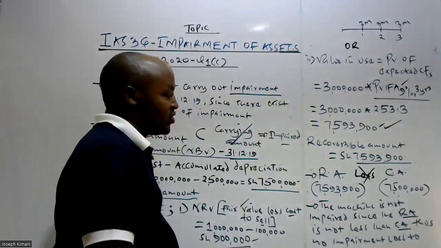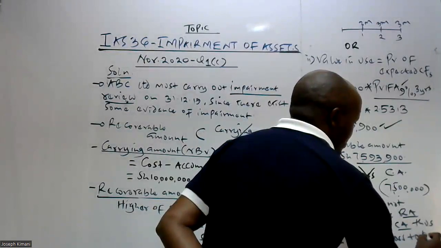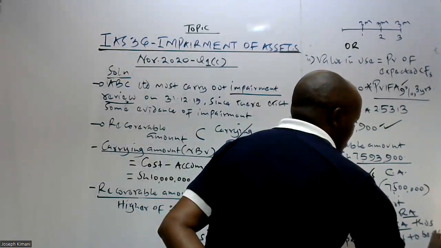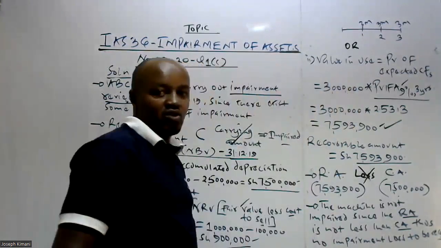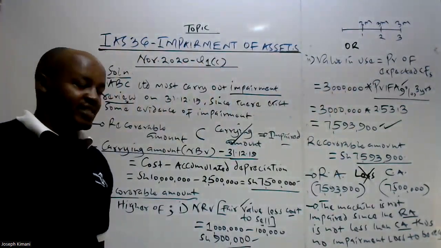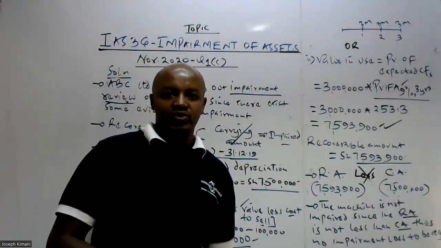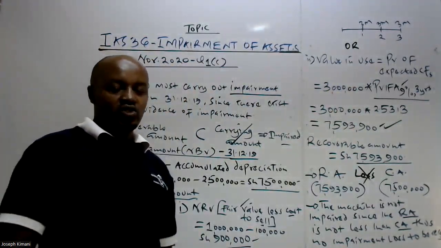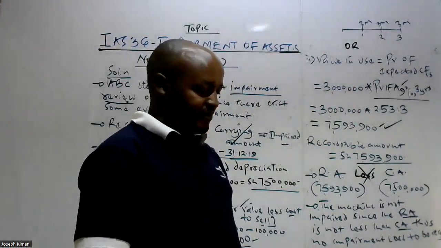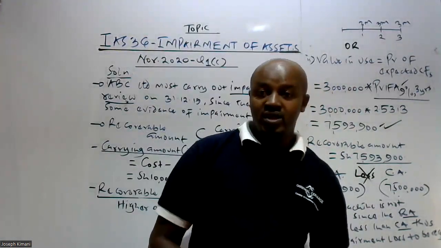Yes, that is what was required in that particular question, as far as the determination of impairment loss is concerned.